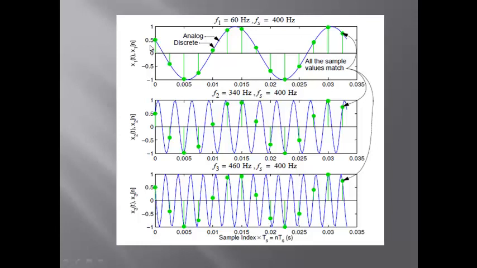So this is cos 2 pi 60t plus pi by 3. So there is a lead of pi by 3, a phase shift of pi by 3. So this is the first sample. Next sample is taken at time t equal to 0.0025 seconds. So this is the second sample. At 0.005 seconds, this is the third sample, fourth sample, and so on. So these are the samples you get.